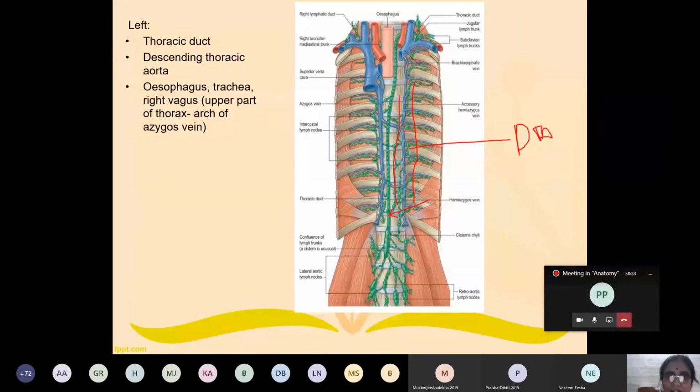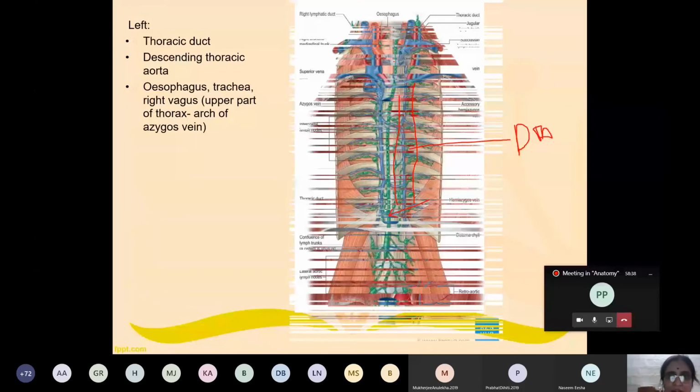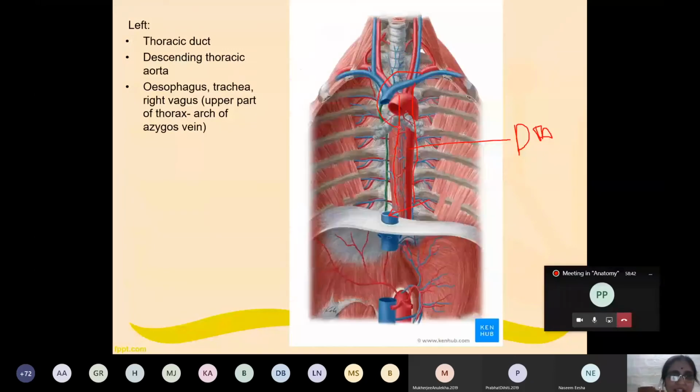And at a slightly higher level, in the upper part of thorax, shown here with the green color, the azygous vein is shown in green. In the upper part of thorax, it is related with the esophagus, and the trachea, which is not shown in this picture. This is the trachea. And which nerve? The right vagus nerve in the upper part of the thorax. And all these structures are related with the arch of the azygous vein.